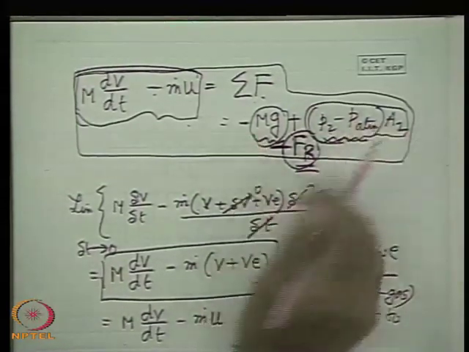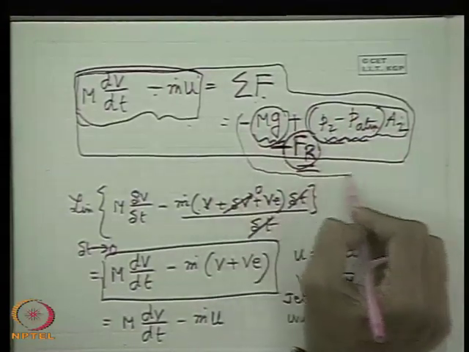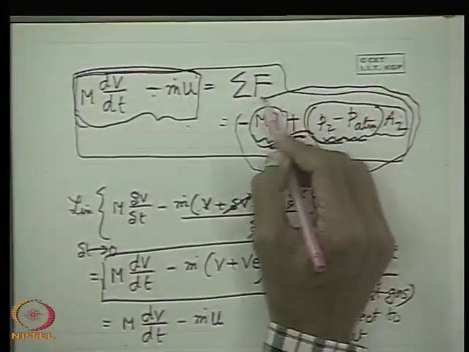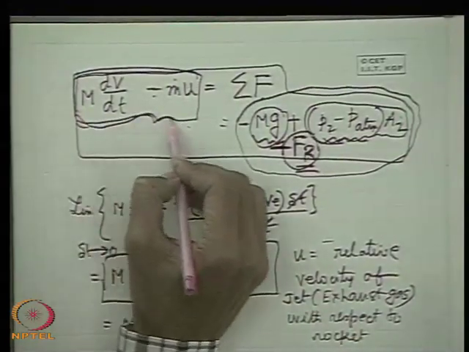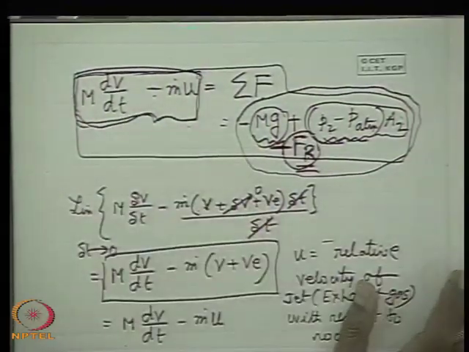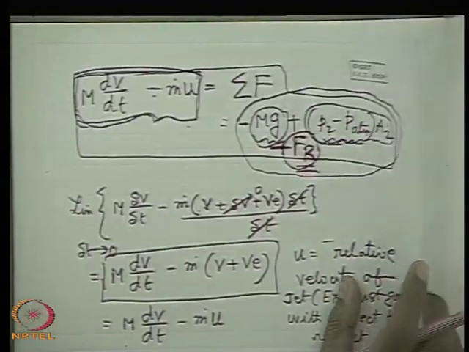That means in general, this part we will have to recognize from the physical system, what the different forces acting on the rocket are. That is equal to the rate of change of momentum of the rocket at that instant. So this is the system approach.